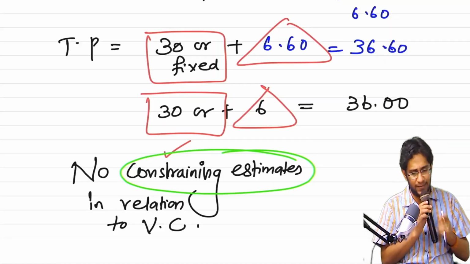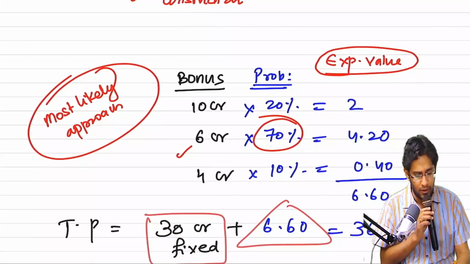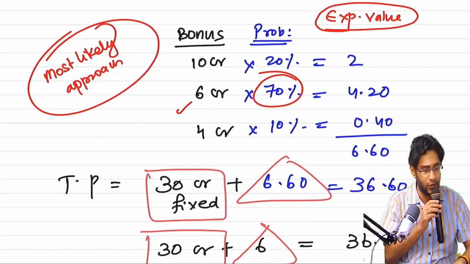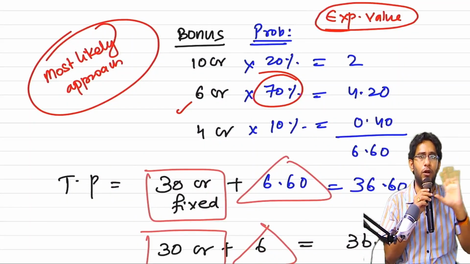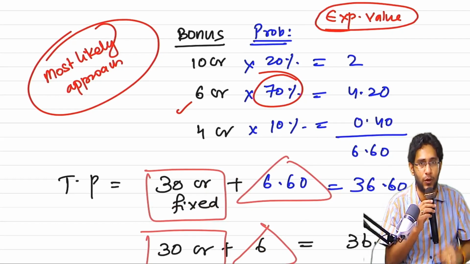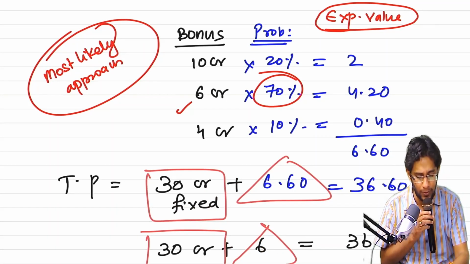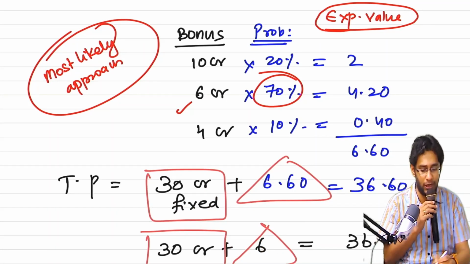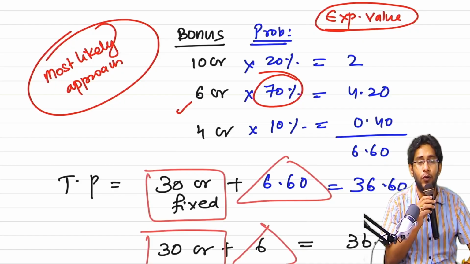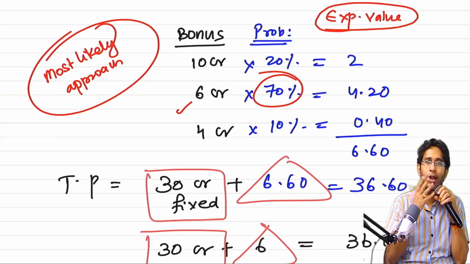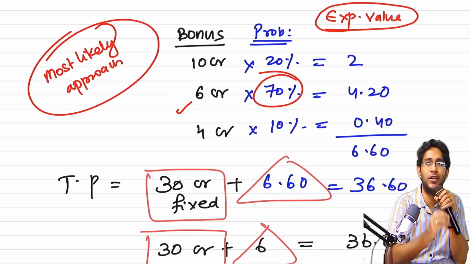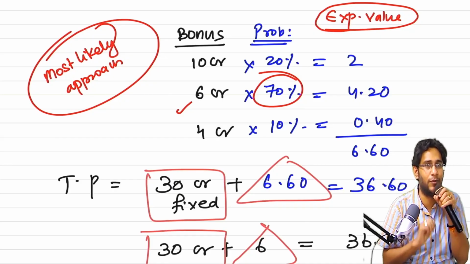Sir, listen. This particular bonus sum, whatever example you are seeing: the customer gave me this chart. Sir, 10, 6, 4, I will give you a bonus depending on how quickly you finish the project. Forget about probabilities for a moment. I have never done this type of construction in the past, and I don't have experience in executing this project. So finishing the project on time is very, very difficult for me.